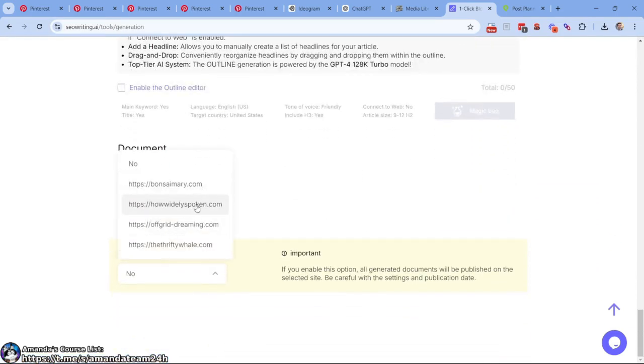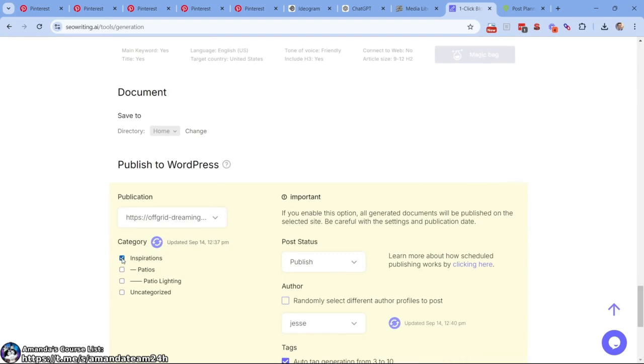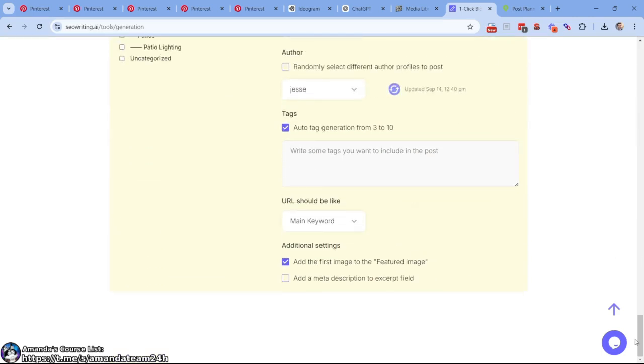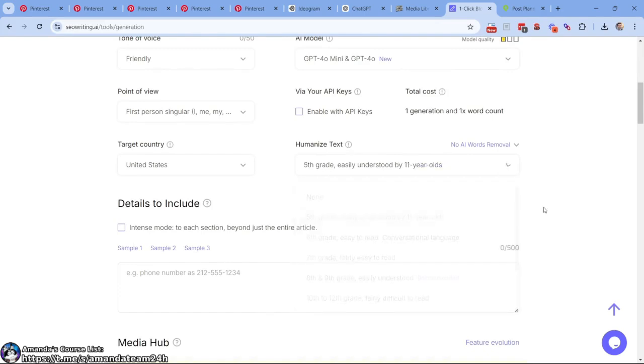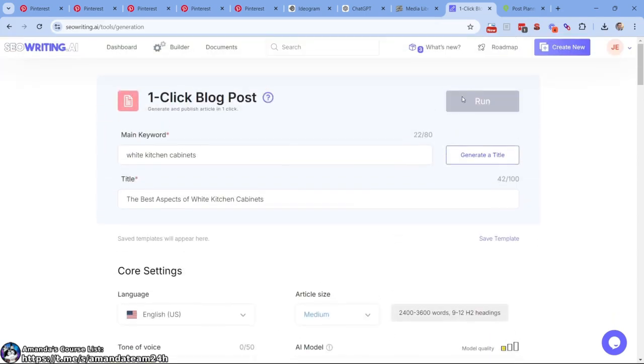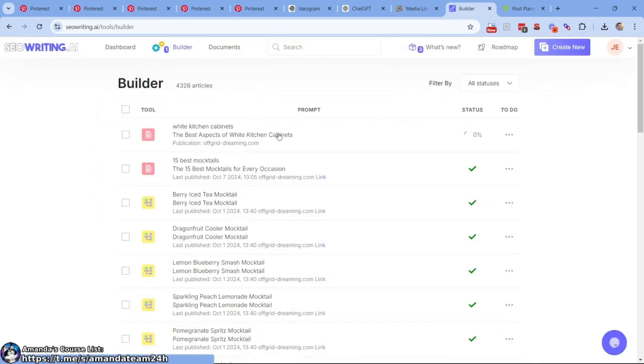All right, what we're going to do here is off-grid dreaming, inspirations, boom. So I'm pretty sure that's all we need. This will get us rolling. I'd humanize text down to 5th grade, just make it like stupid simple. All right, run it, right? Run that thing. Now, post planner.